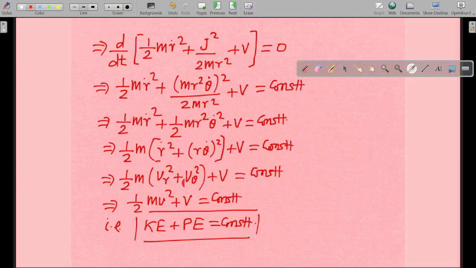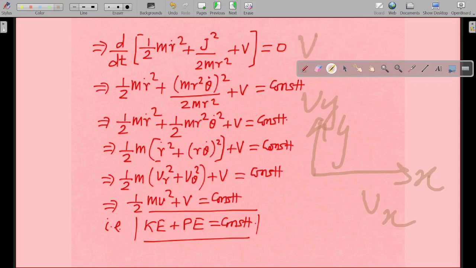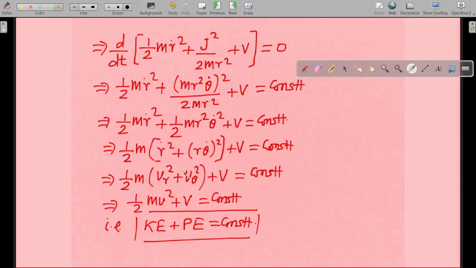So this quantity vr square plus v theta square is equal to the total velocity square, because radial component square plus transverse component square equals total velocity square. This is quite a common sense thing. In Cartesian coordinates, the magnitude of velocity square is given as x component square plus y component square. Similarly in polar coordinates, it will be radial component square plus transverse component square. So half m v square plus V equal to constant.